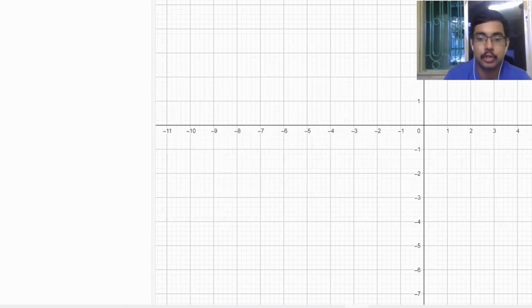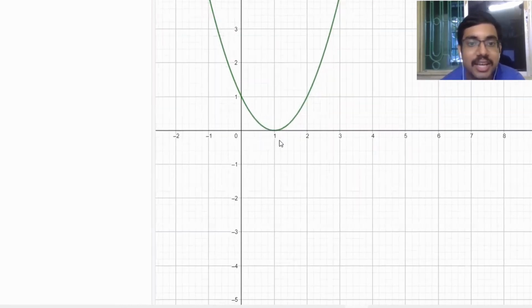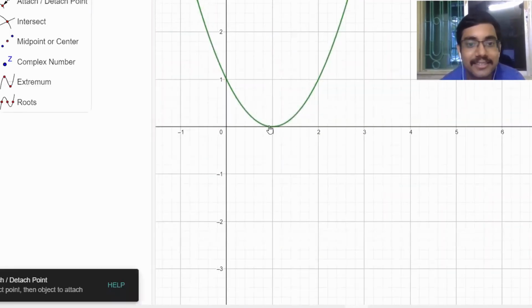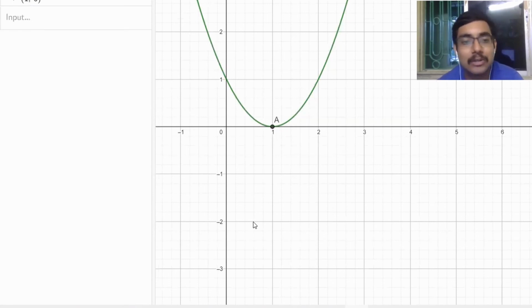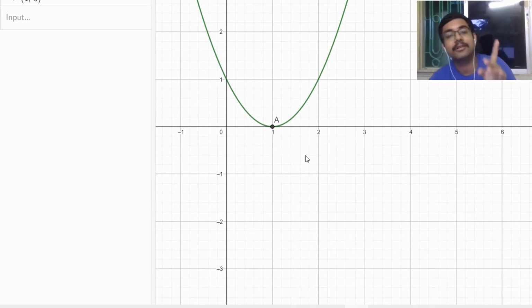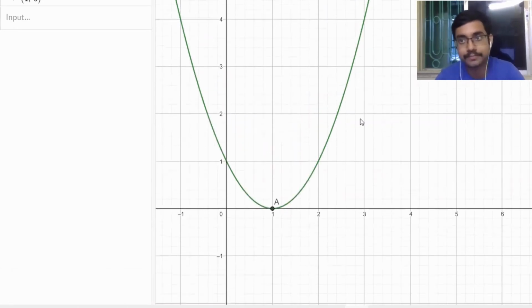Anyway, so suppose I have x square minus 2x plus 1. Are you seeing that this graph is touching at only one point? Are you seeing this? This is the meaning of the root when the roots are equal. When the roots are unequal, they are spread out, like you saw at minus 1 and 4. If the roots are equal like this, the graph is just touching the x-axis. Am I clear to you?